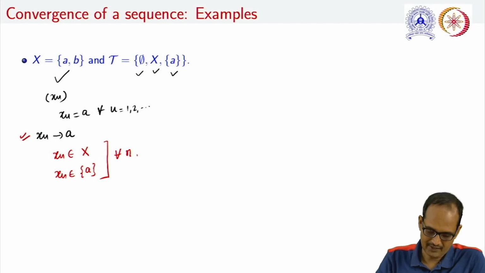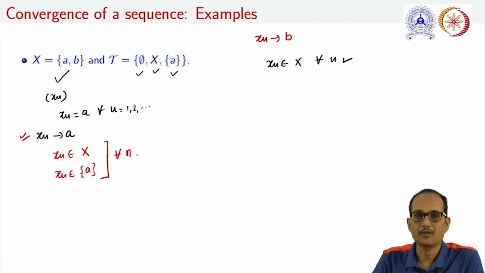An interesting fact about this sequence is that it also converges to b, because the only open set containing b is X itself, and xn belongs to this X for all n. It means that the sequence which we have considered here is converging to two elements.